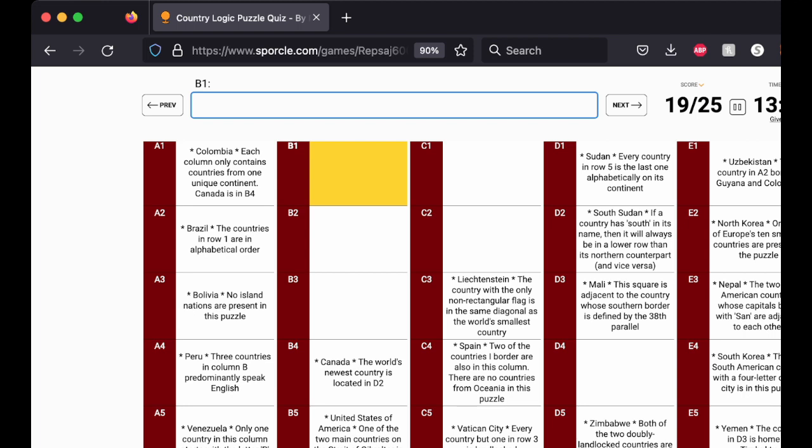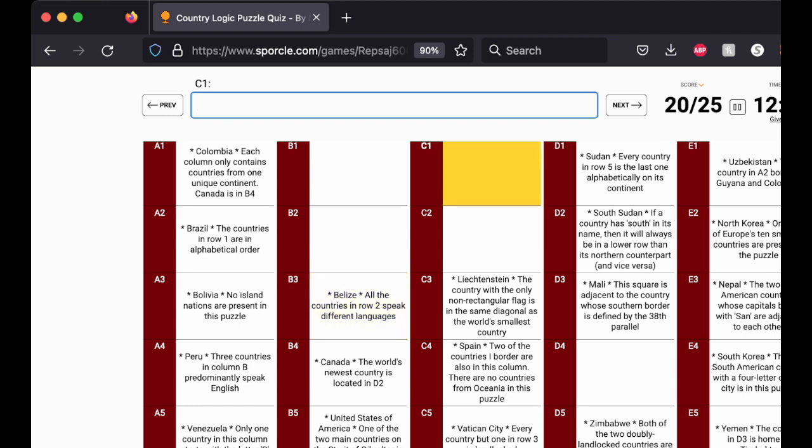Now, we know from the hint in E3, El Salvador and Costa Rica are next to each other. So Belize must be in cell B3.